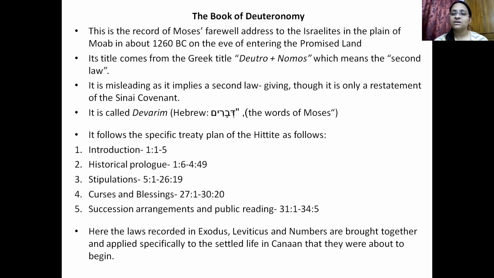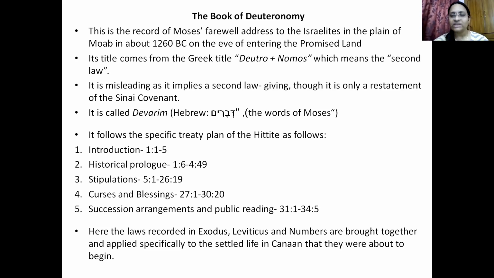He's on Mount Moab, there on the plain of Moab. Everybody is gathered, and it's around 1260 BC, and it's in the evening. Basically, this whole atmosphere is created over there, and they're about to enter the promised land. But Moses is not supposed to enter the promised land.